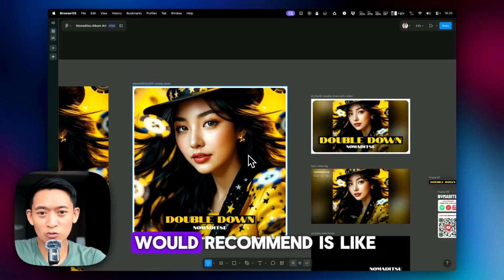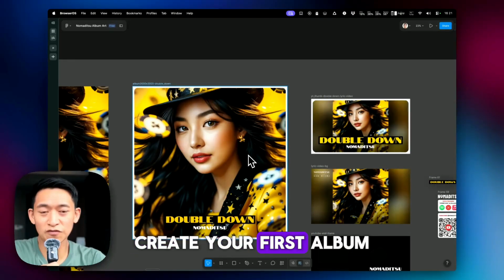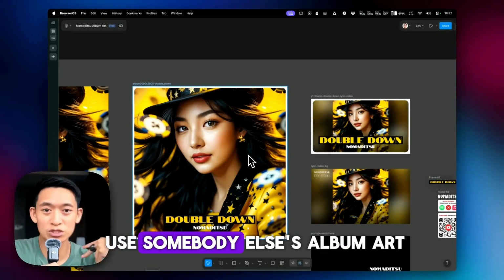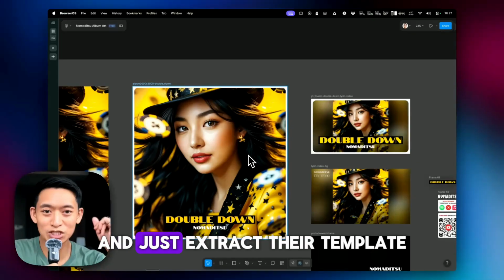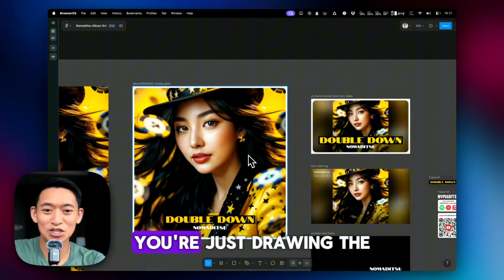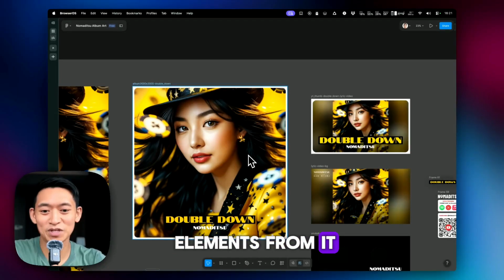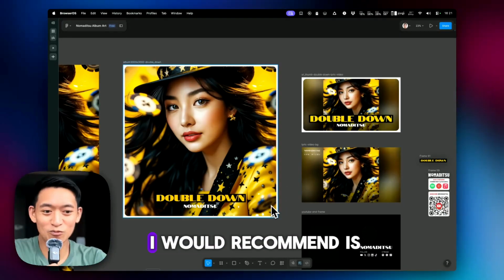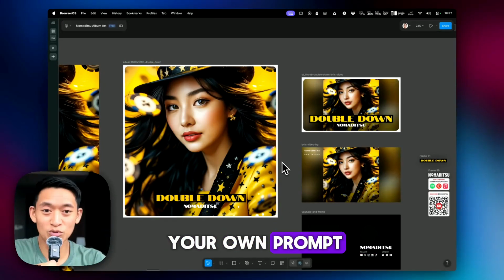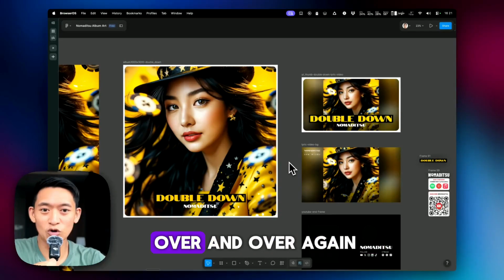So that's what I would recommend, is create your first album art if you can, and then if you want to keep that as a theme, or actually you could use somebody else's album art and just extract their template. That's not copying, that's inspiration, because you're not actually copying it. You're just drawing the elements from it. And so that's what I would recommend, is create your own template and then create your own prompt to generate that template over and over again.